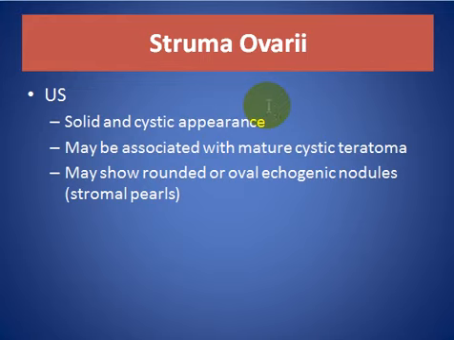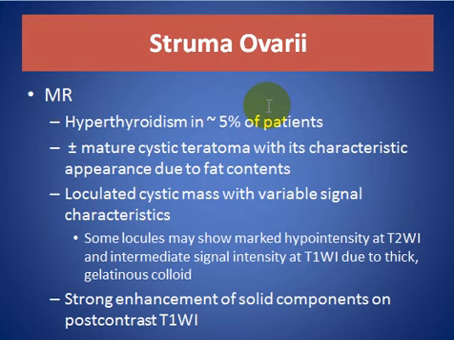Struma ovarii on ultrasound, solid and cystic appearance, may be associated with mature cystic teratoma. May show rounded or oval echogenic nodule, struma beads. On the MRI, hyperthyroidism in about 5% of patients, plus or minus mature cystic teratoma with its characteristic appearance due to fat contents, loculated cystic mass with variable signal characteristics.